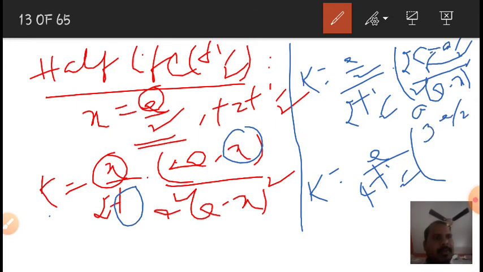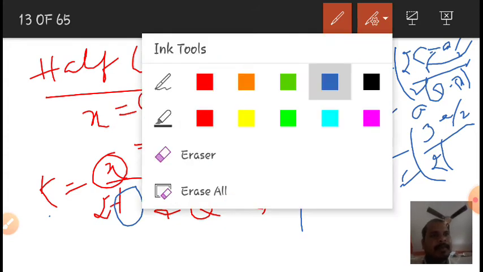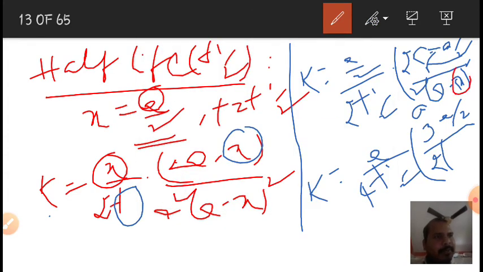Three a by 2 whole by 2 into a minus x, x is a by 2, so there also it should be a by 2. A minus a by 2 means a by 2 whole square, right?